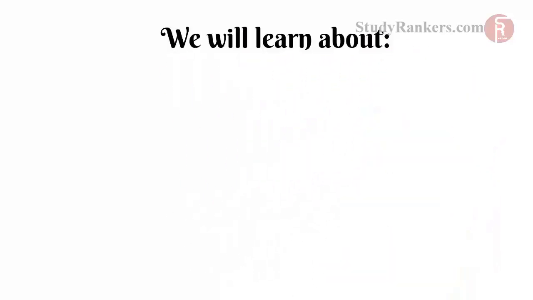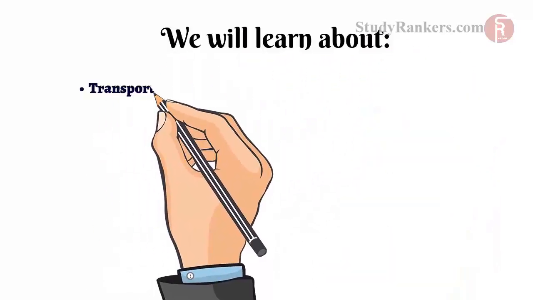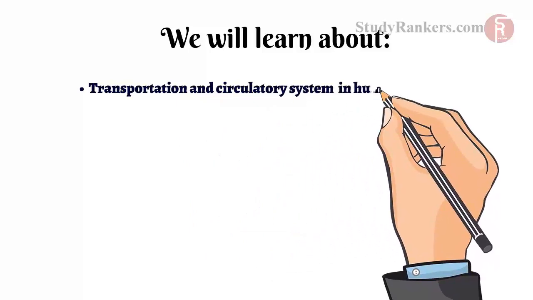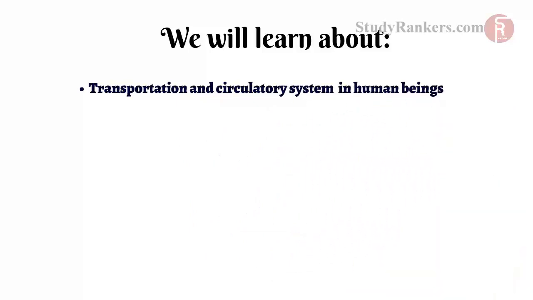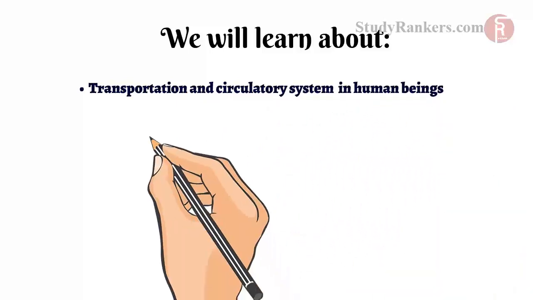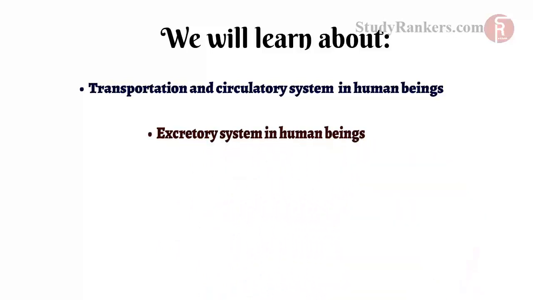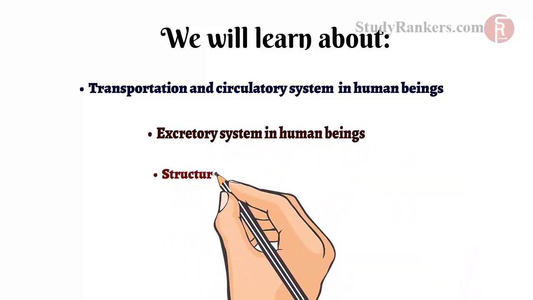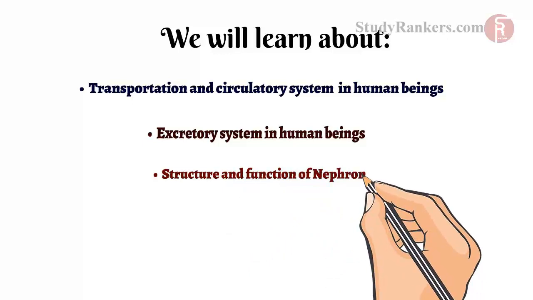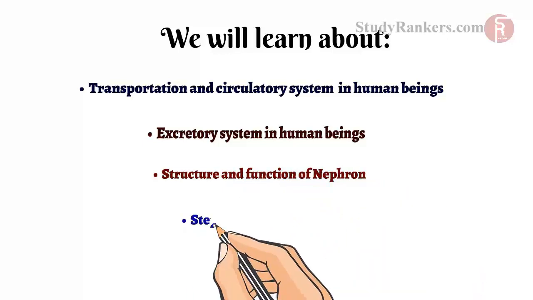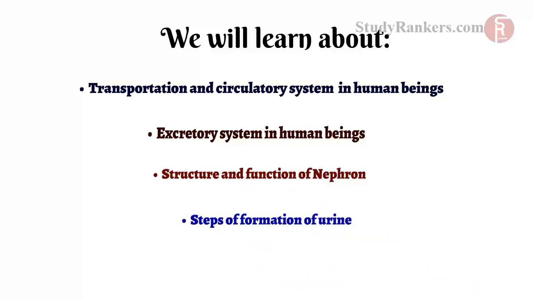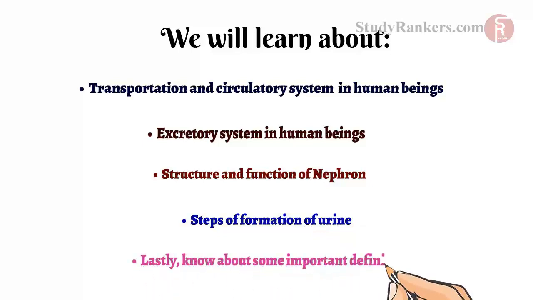In this video, we will learn about transportation and circulatory system in human beings. Also, we will learn about the excretory system in human beings, structure and functions of nephron, and the steps of formation of urine. Lastly, we will know some important definitions. So, let's start with our topics.